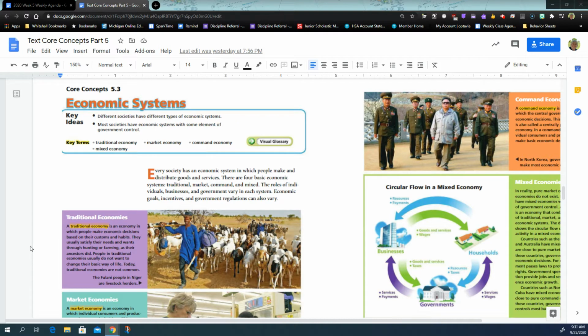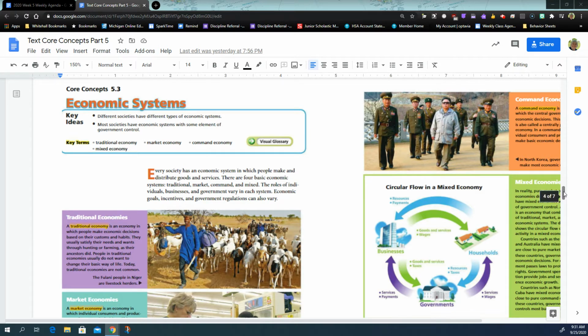A traditional economy is an economy in which people make economic decisions based on their customs and their habits. They usually satisfy their needs and wants through hunting or farming, as their ancestors did. People in traditional economies usually do not want to change their basic way of life. Today, traditional economies are not very common. There are a few in remote places like tribes in the Amazon, and they're usually groups of people that live off of the land and sustain themselves.